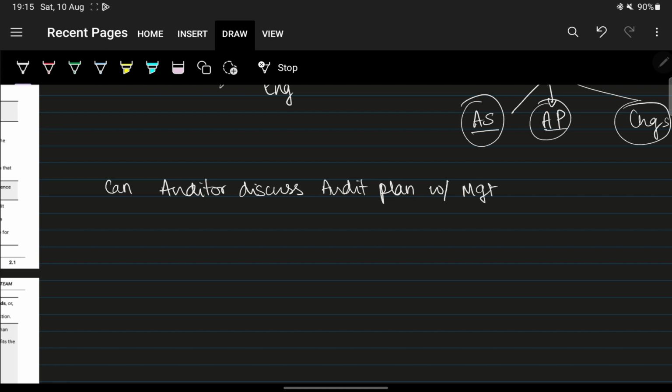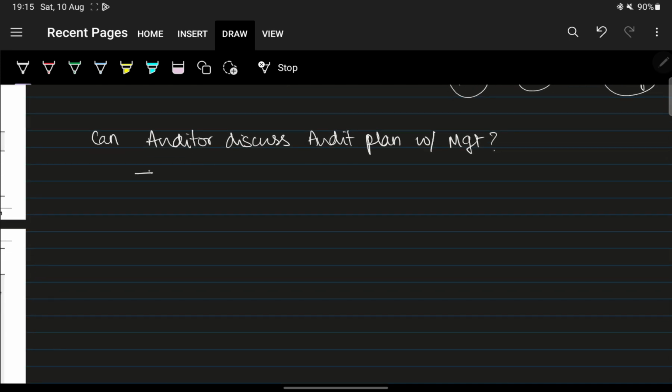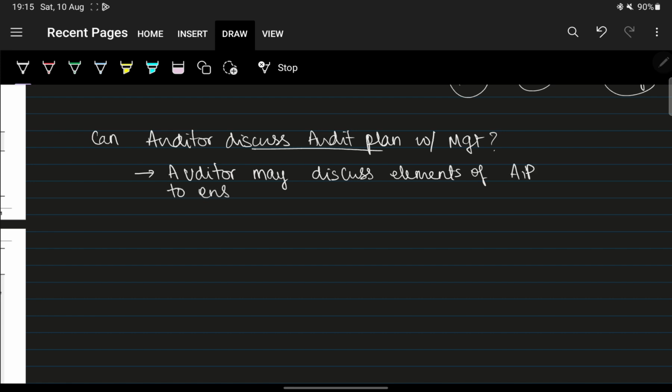Let's try to see if we can remember those points. Firstly, the auditor may share or may discuss certain elements. Remember, he cannot discuss the entire audit plan. He may discuss elements of the audit plan to ensure